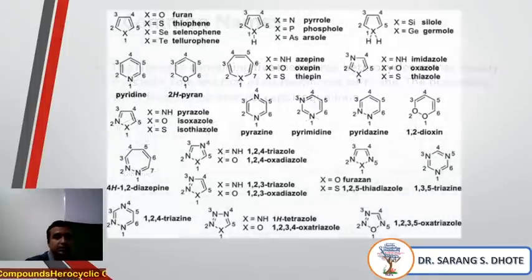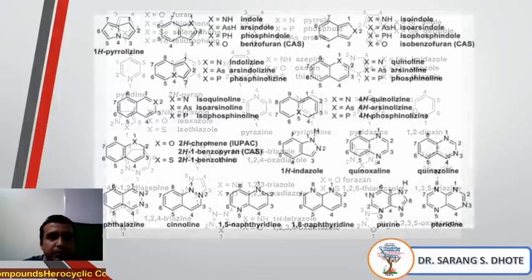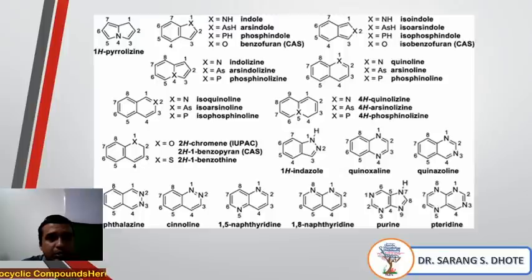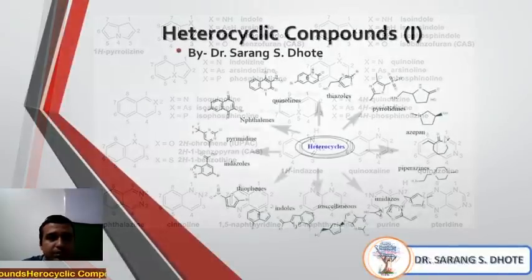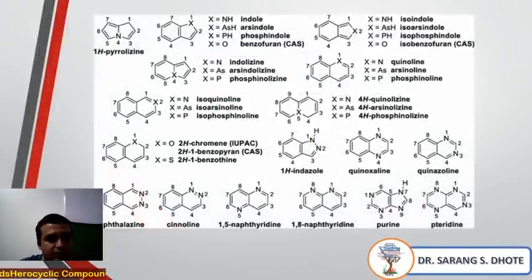The next one is this example. This may be helpful for you; you can take a screenshot also. Various examples are there: furan, thiophene, selenophene, tellurophene, like that. This is for more than 5-membered rings. So by this we end the first session on heterocyclic compounds. We will see the next part, the preparation and structure of pyrrole. So, thank you.